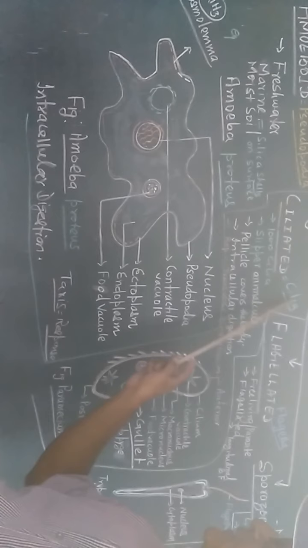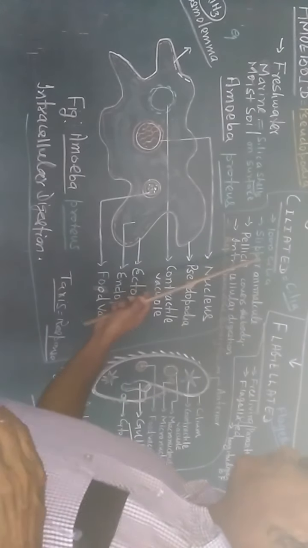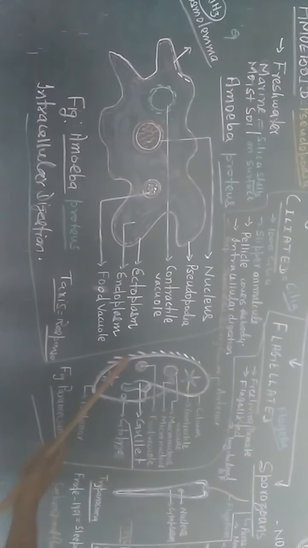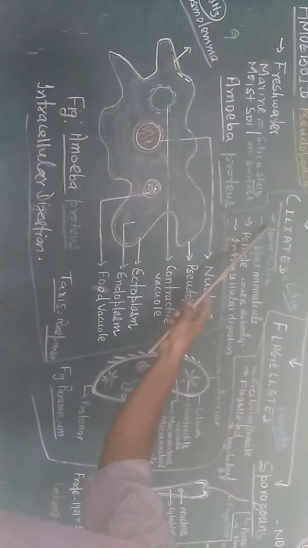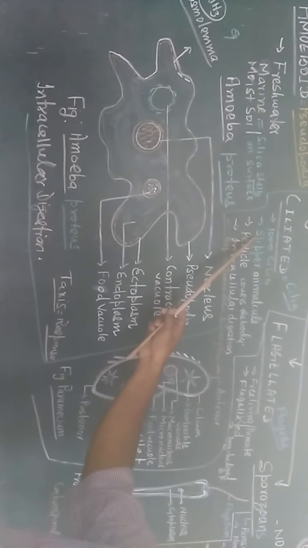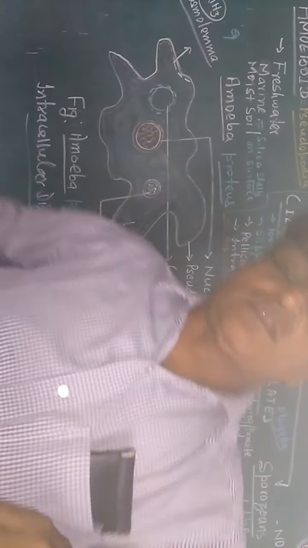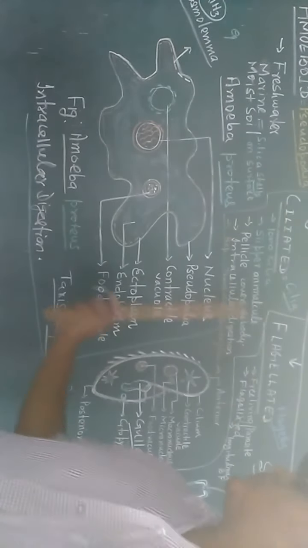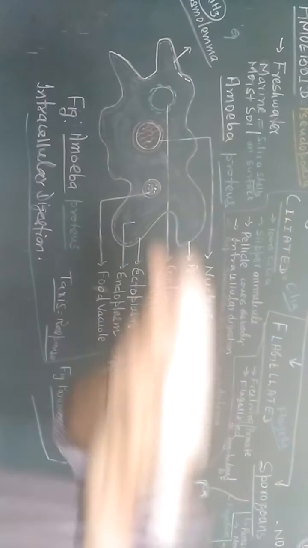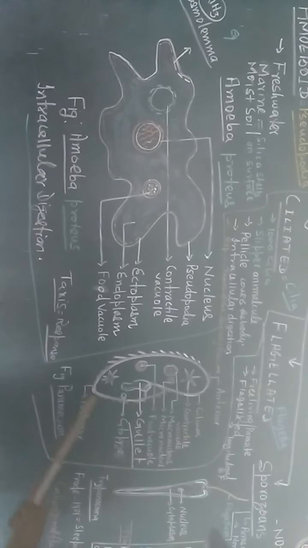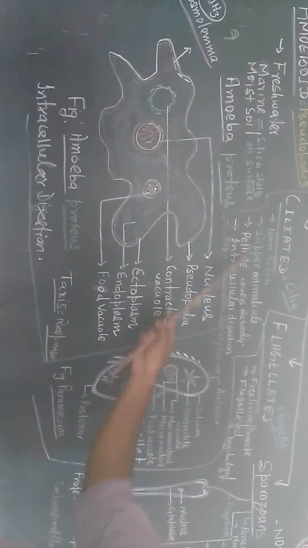Another is ciliated, having cilia as a locomotory organ. Thousands of cilia are present on the body. The common member is Paramecium, called the slipper animalcule. In the two kingdom system of classification, it was placed in the animal kingdom. Slipper like, when you wear slippers on your foot, they appear like a slipper. Just see the diagram, slipper like, having several cilia on the body.